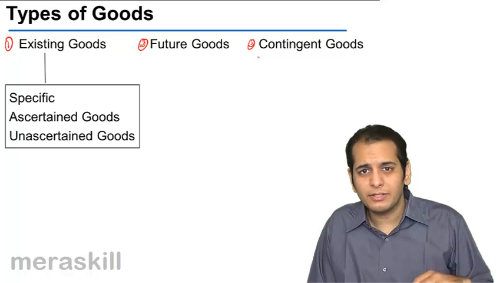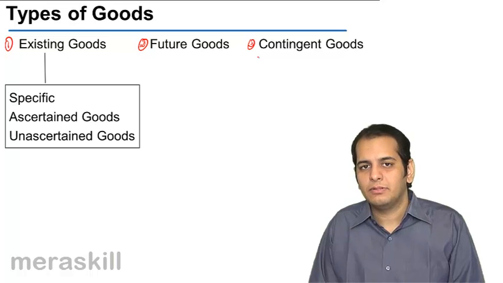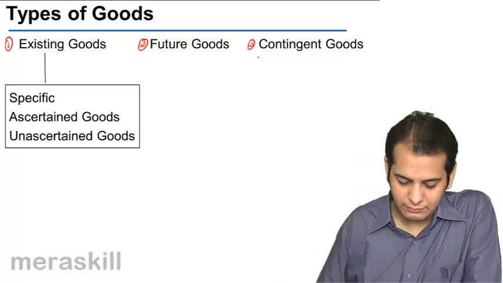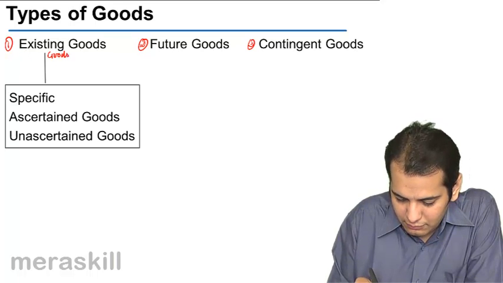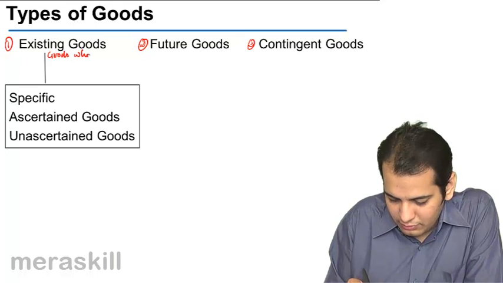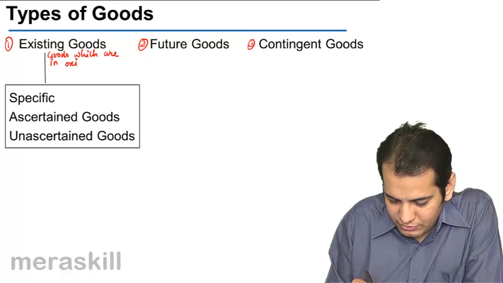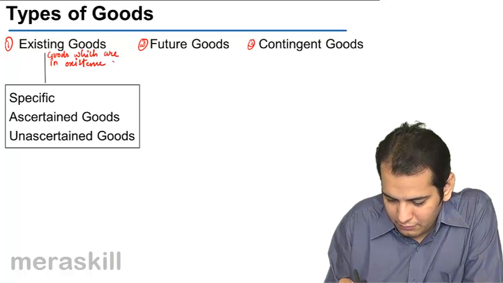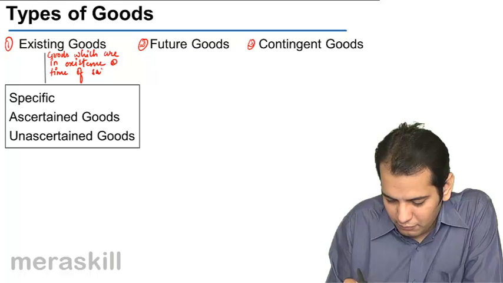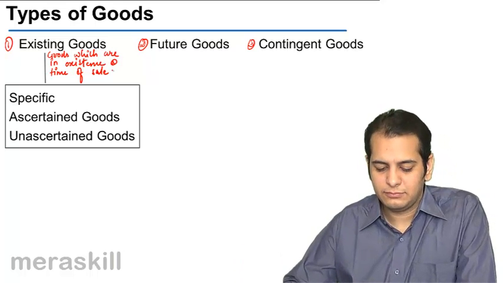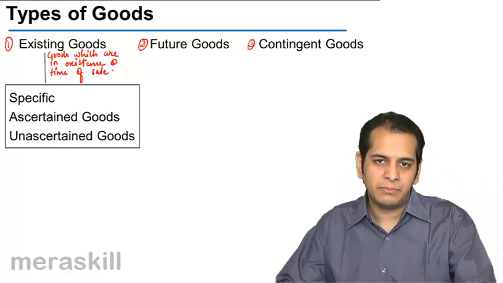Let's see. Existing goods means goods which are in existence at the time of the contract of sale. That means these are the goods which are in existence at the time of sale. They are present, they are existing when the sale is happening.